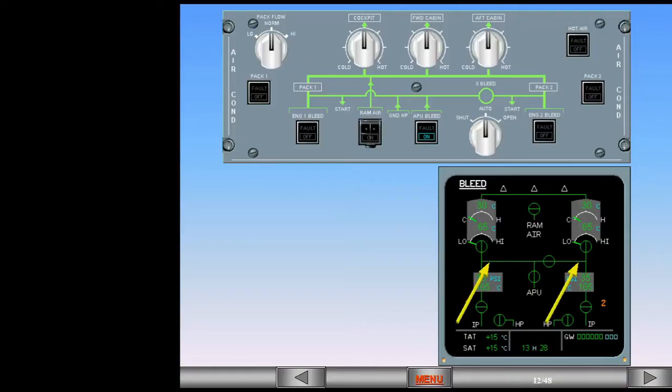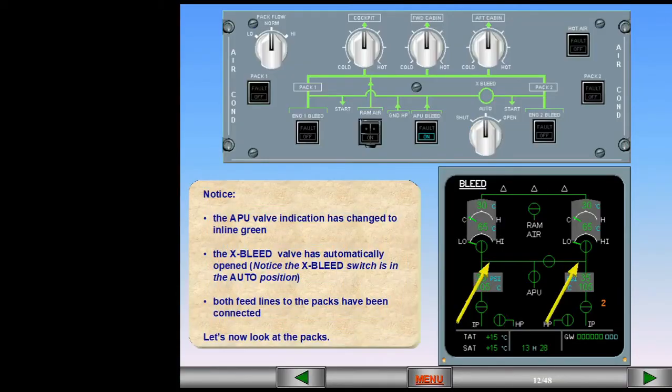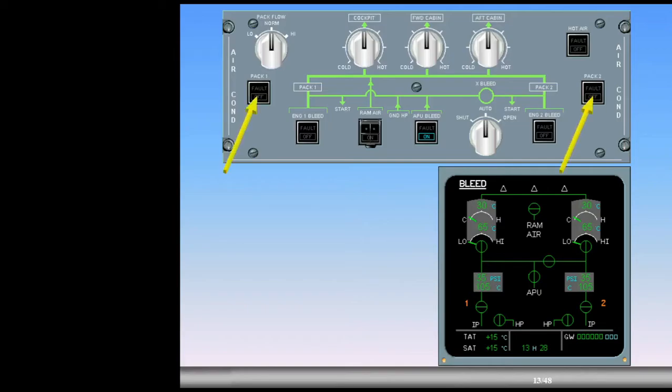Let's now look at the packs. Notice the fault lights are extinguished due to the air supply. The pack flow valves are opened. The pack flows increase. The bypass valves move.